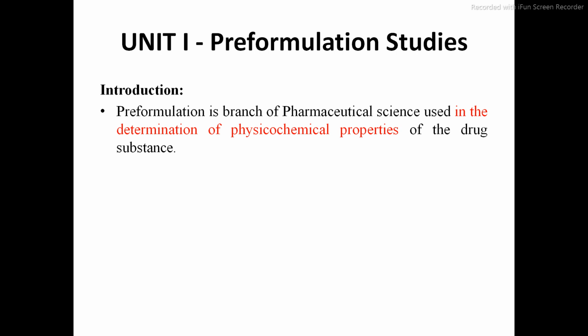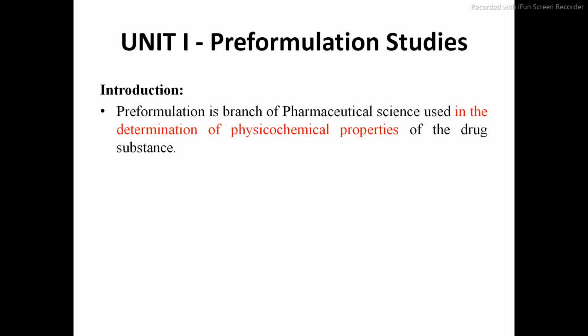What is meant by physico-chemical properties? Physico-chemical means it is the combination of physical and chemical properties. So what are the physical properties and what are the chemical properties? Physical properties means melting point, refractive index, optical density, optical activity. All these are physical properties of any drug substance. Chemical means stability, compatibility, whether there are any chemical reactions because of oxidation or reduction. These are some chemical properties of the drug substances. So before preparing any drug product, first we have to determine the physico-chemical properties.